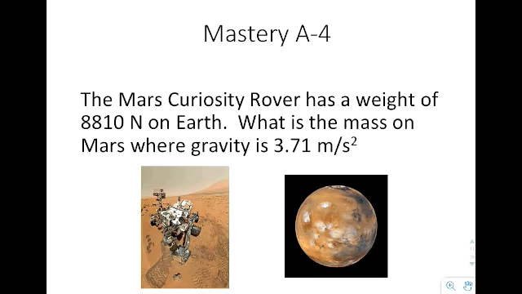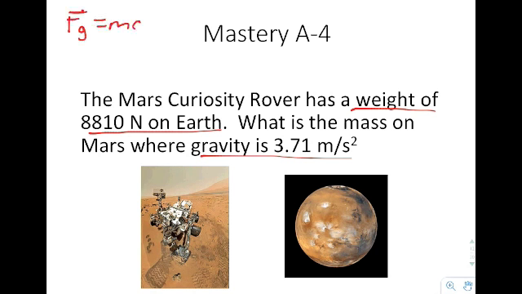The mastery level question says the Mars Curiosity rover has a weight of 8810 on Earth. What is the mass on Mars where gravity is 3.71? This is kind of a trick question. And the reason why is you're given the weight on Earth and you're given the gravity on Mars. So now remember, when you're given the weight on Earth, you need to go ahead and use that value.